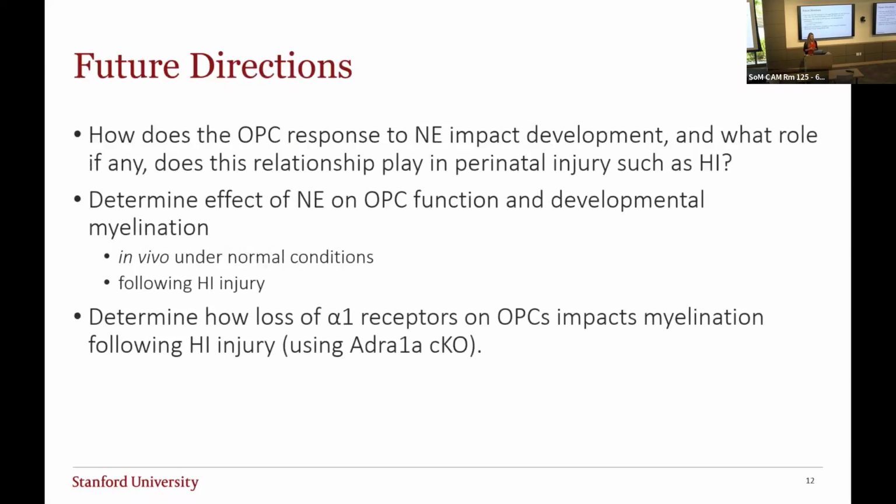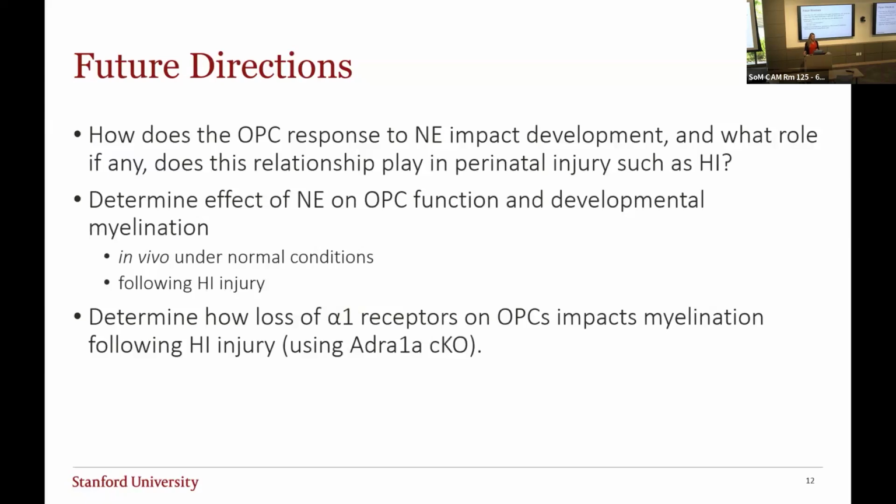Future directions, there are many, but I've sort of summarized some overarching ones for myself in this project. So my question is, how does the OPC response to norepinephrine impact development? And what role, if any, does this relationship play in perinatal injury like hypoxic ischemia? And I'm going to determine the effect of norepinephrine on OPC function and developmental myelination using this in vivo model under normal conditions, and then following HI injury, similar to the one I described earlier with common carotid ligation in hypoxic chamber. And lastly, I would like to utilize an ADRA1A conditional knockout.